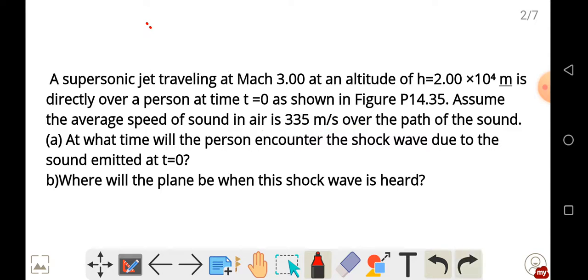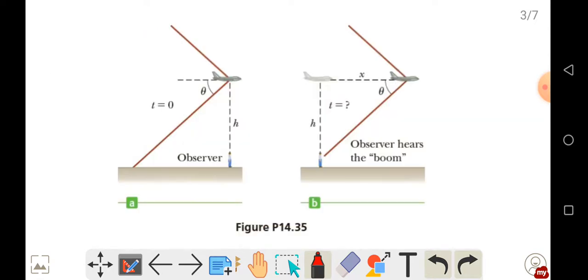So let's look at the diagram. This is the plane flying at an altitude of 2.00 times 10 to the power 4 meters, which is 20,000 meters. This is the observer here. The plane travels, then the observer hears a boom. So let's see how we are going to answer this question.